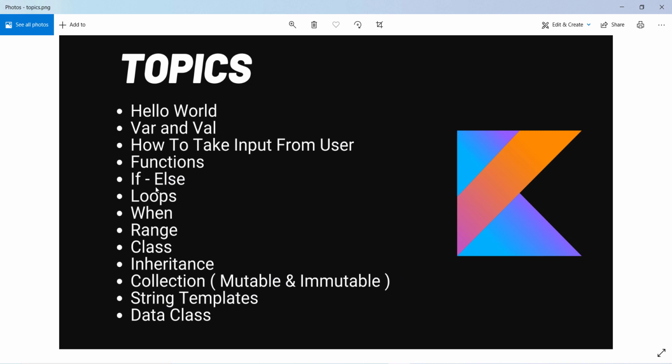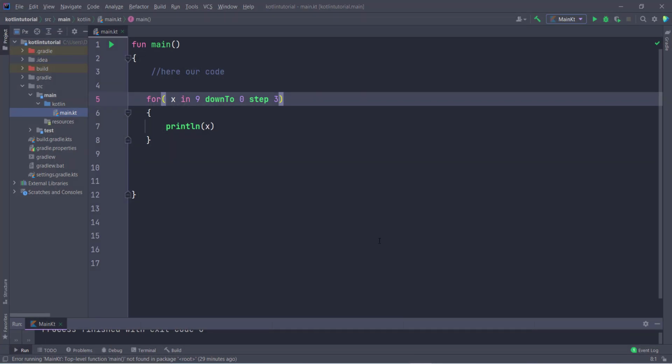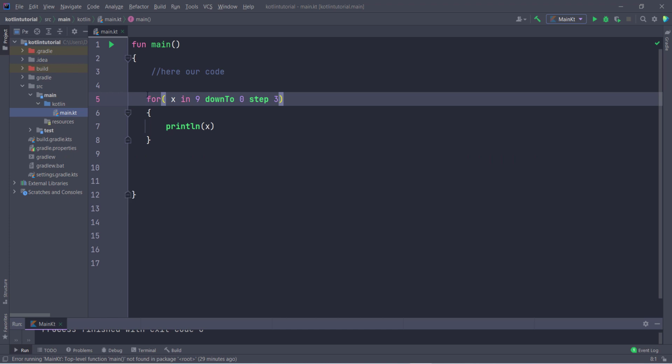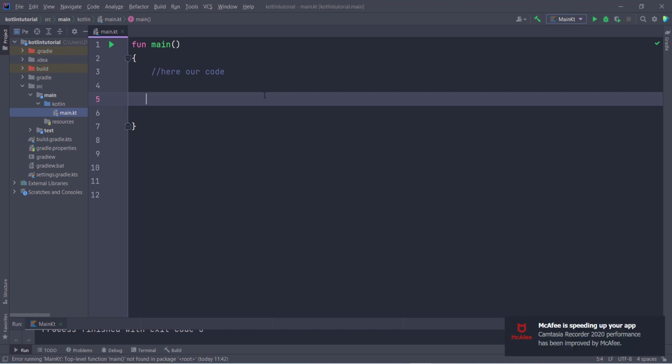So first of all, after discussing loops and if else, let's start discussing what is when in Kotlin. When is something like if else, and like the switch statement in Java and C++, but when contains some more advanced things, and the syntax of when is very easy compared to any other language. So let's see how to work with the switch statement using the when keyword. For when, we have to take a variable here first of all for showing you.